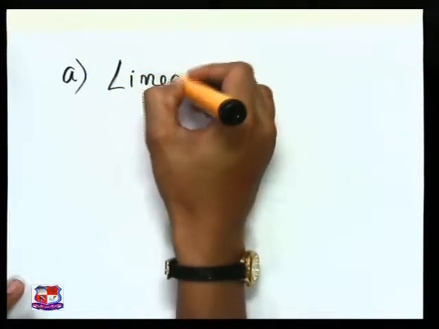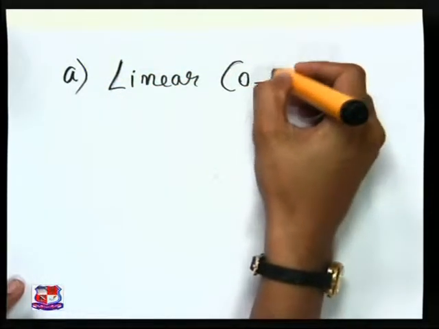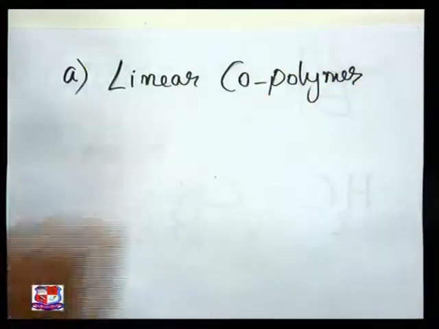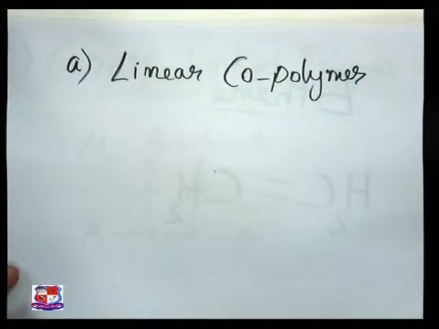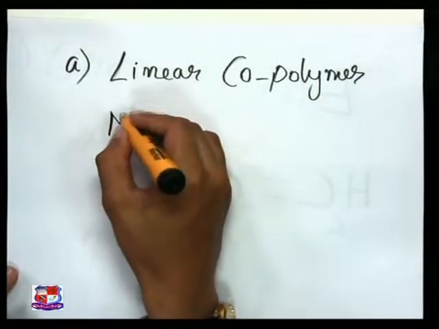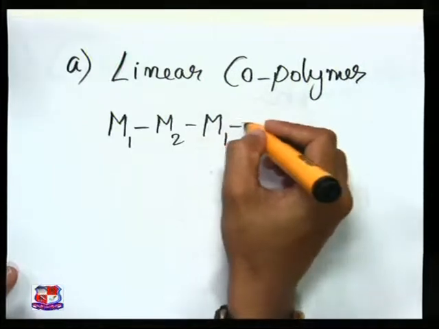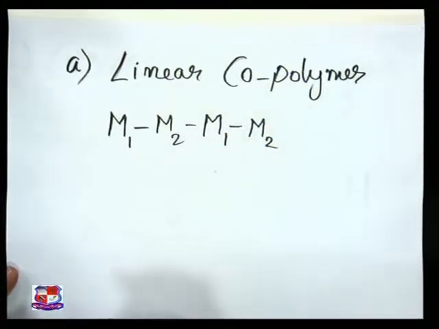a linear copolymer, then how will I draw? See here, you are aware that copolymer means different monomers are there in the chain. So it means you will be drawing it something like this: M1, M2, M1, M2. Okay, this is having a different fashion.